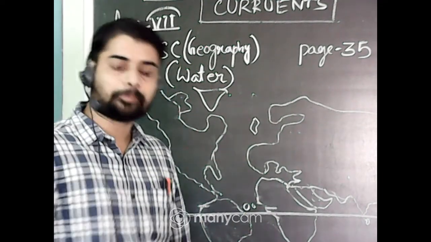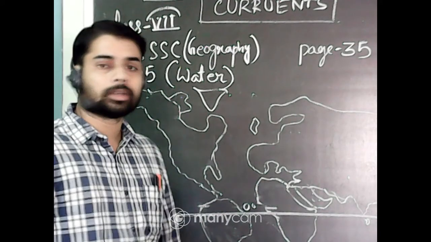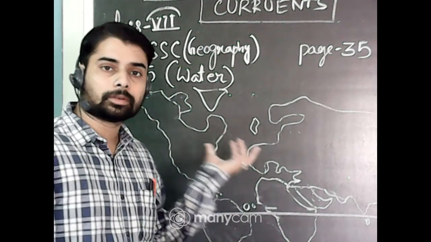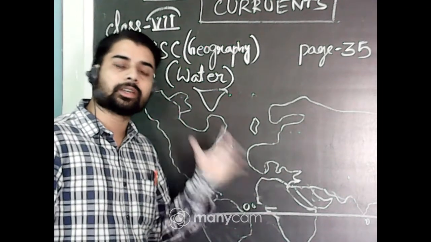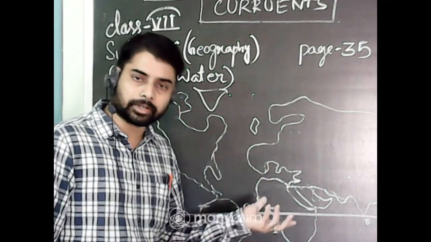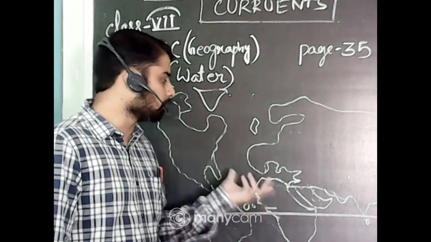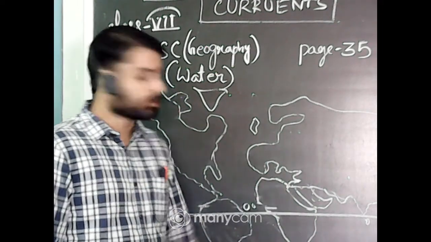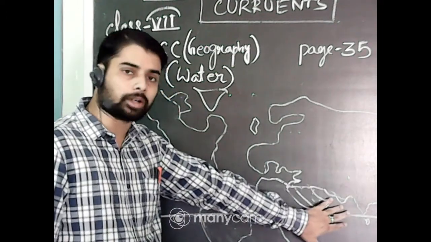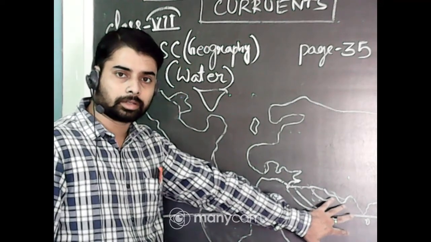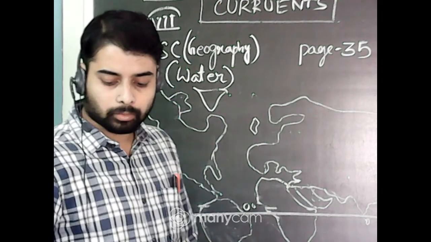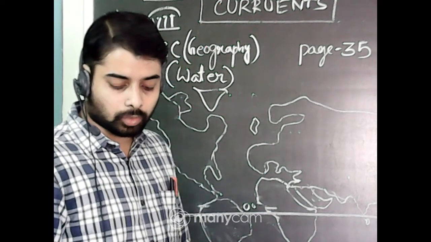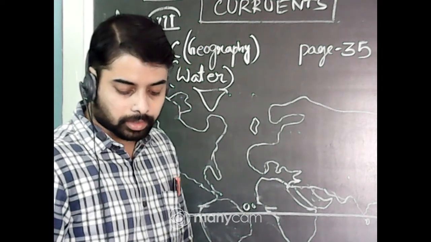So that's why the oceans also receive heat in different amounts. Such as these oceans are very hot, and so hot currents are created, and in these regions the cold currents, the cold water becomes very cold.